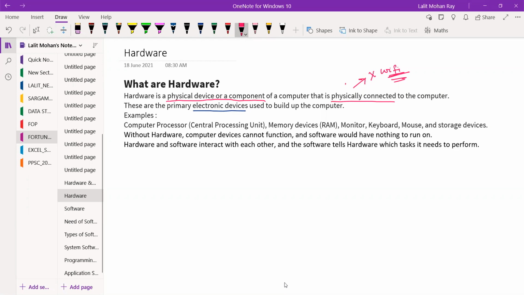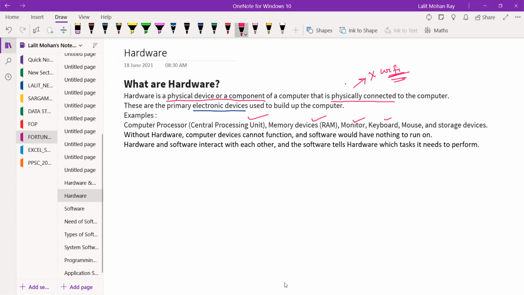For example, your computer processor or central processing unit, your memory device, whether RAM or secondary storage, your output devices, input devices, storage devices. Without hardware, computer devices cannot function, and software would have nothing to run on.